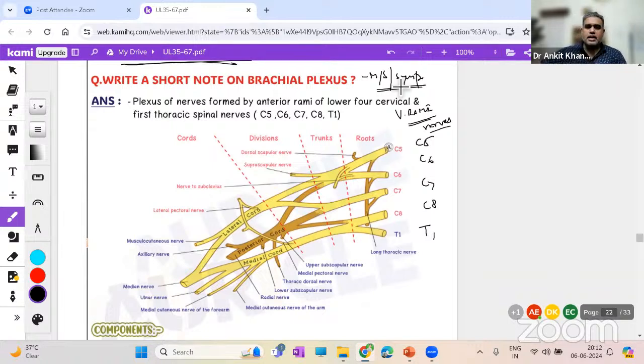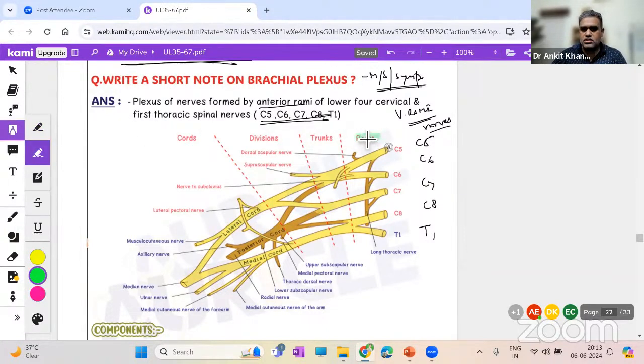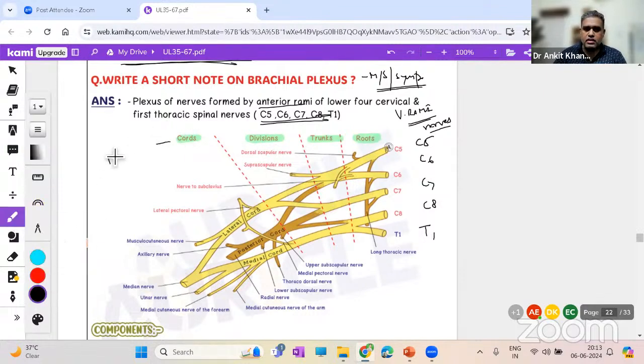Okay, so it is a plexus of nerves formed by the anterior, that is the ventral rami of the lower four cervical, C5 to T1. It starts from the neck, obviously. Then see what happens in the brachial plexus. The roots form the trunks. The trunks divide into ventral and dorsal divisions, and these divisions form the cords. And finally, on the cords, we have some branches.